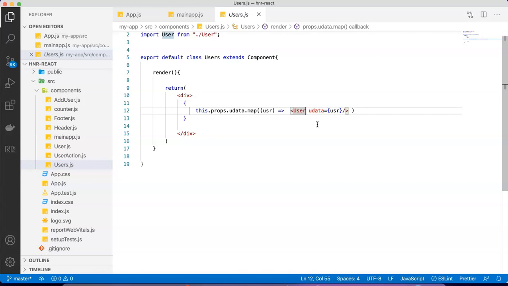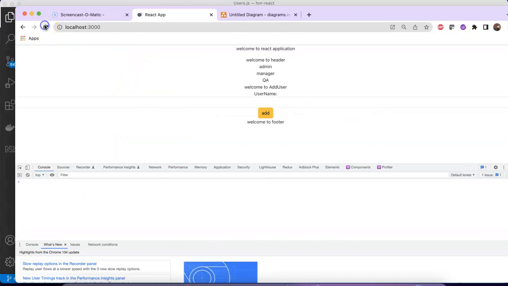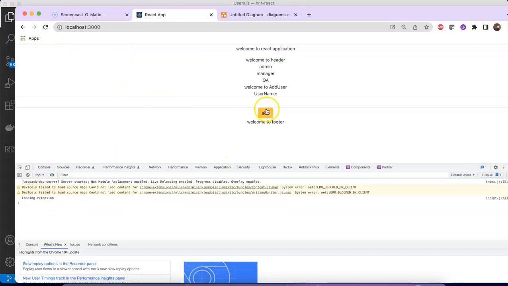It won't stop you from adding the updated record with the same name. However, at the same time, it will launch a warning for you. And how are you going to make it possible? Using key equal to, provide this particular property under this object which will be holding this unique key. So in my case, I'm having the same property called USR. I'll be passing the same name. That is important. If I just go back, you see the complete warnings have gone and I'm in a position to see the same data as usual, but with the help of state.